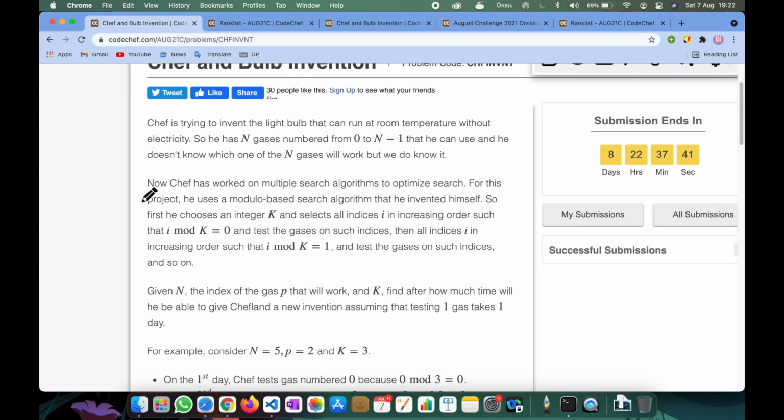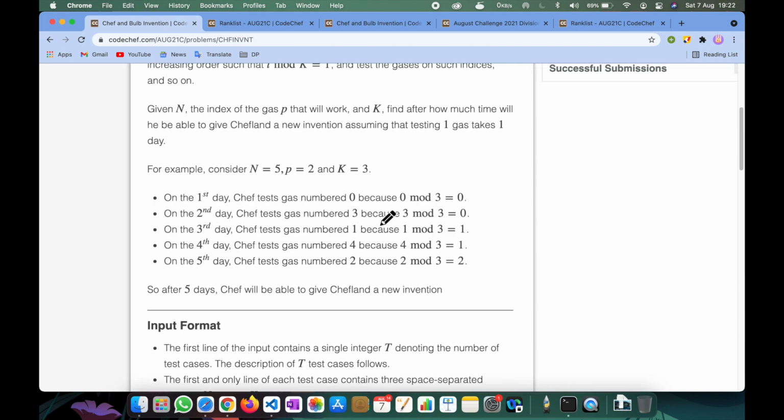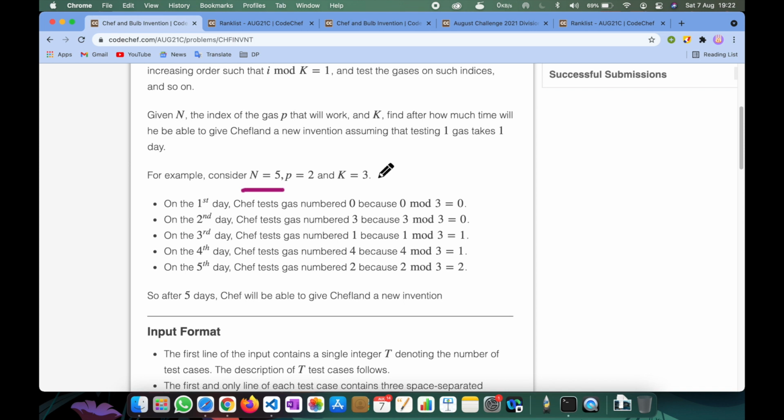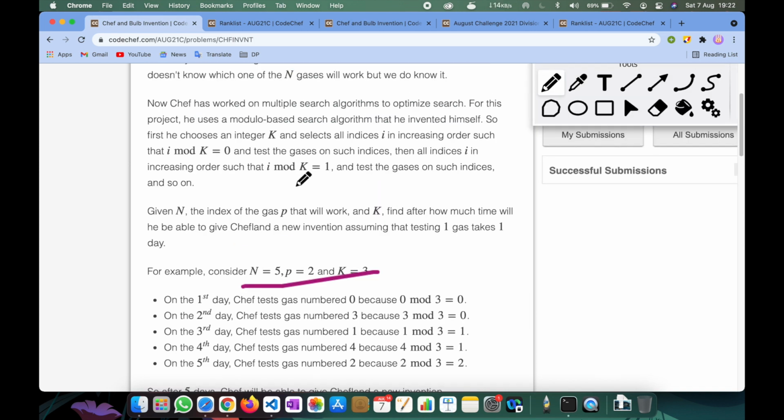Now, Chef has worked on multiple search algorithms for this project. He used a modulo-based search algorithm, which he invented himself. First he chooses an integer k, which is given. N, P and K are given here. What is this algorithm? Let's read.